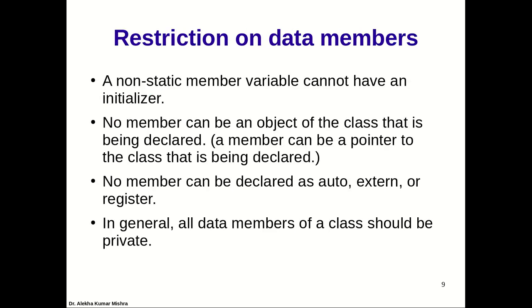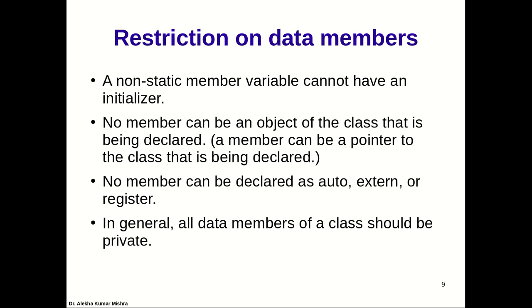Now what are the restrictions on data members? When we're defining a data member inside a class, a non-static member variable cannot have an initializer. Just like we declare and initialize variables in normal programming, we don't do that here in a class. When we declare a member variable, we generally don't initialize it. If you do initialize it, you will get a compilation error, unless it's a static member. We'll come to static members later.